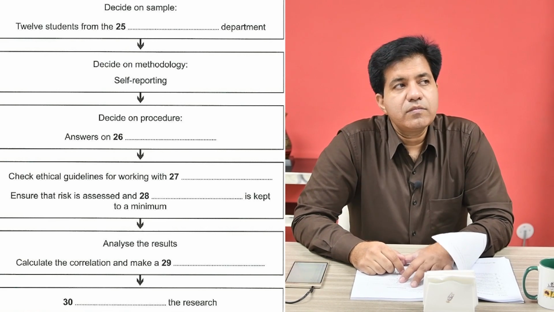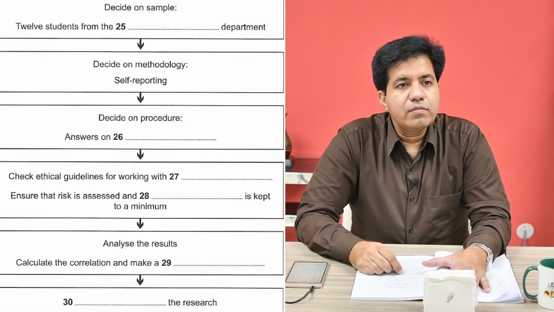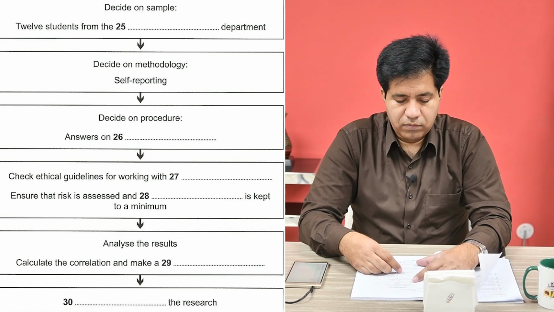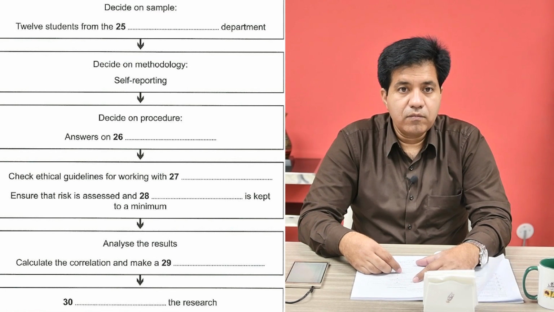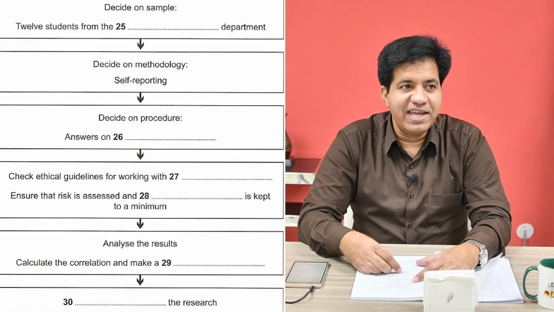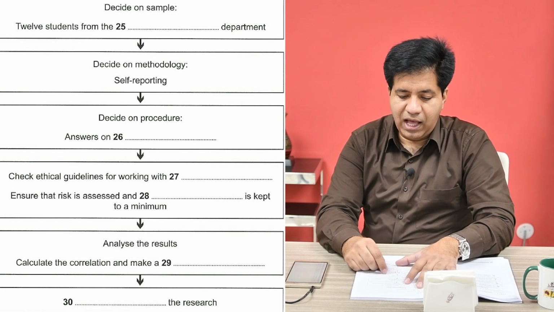Then, when we've collected all our data, we have to analyze it and calculate the correlation between our two variables. That's time sleeping and number of dreams. And then present our results visually in a graph. Then present our results visually in a graph.